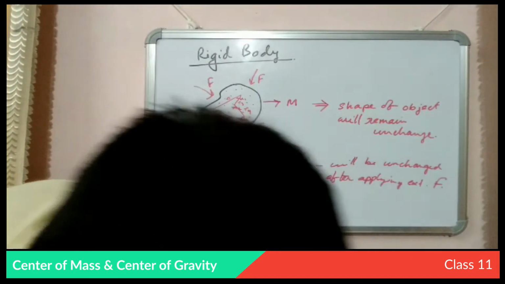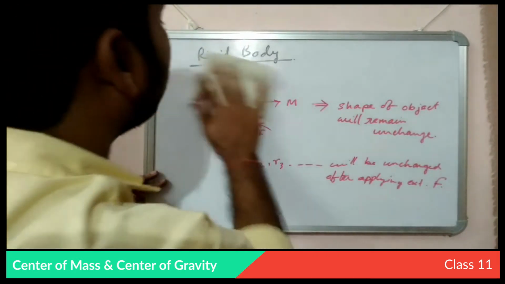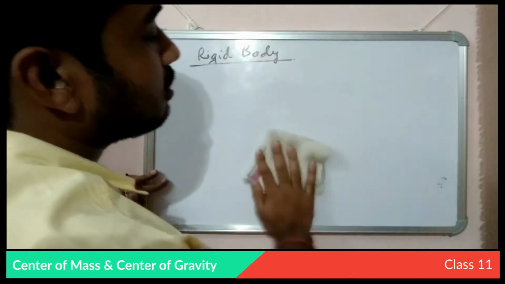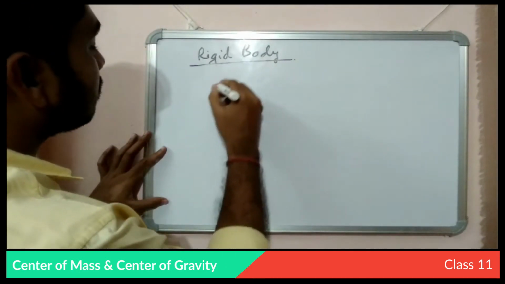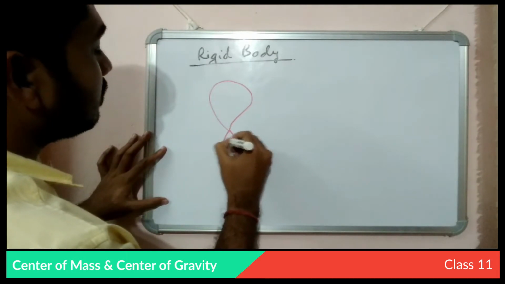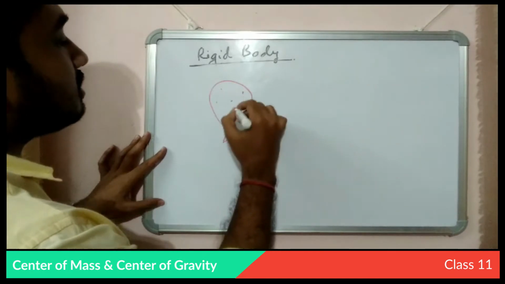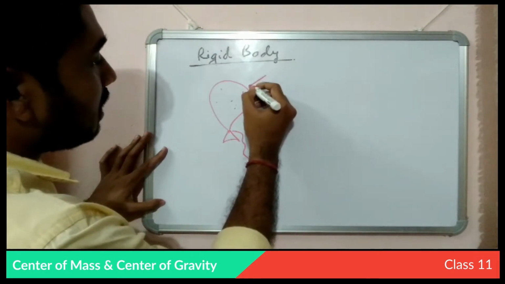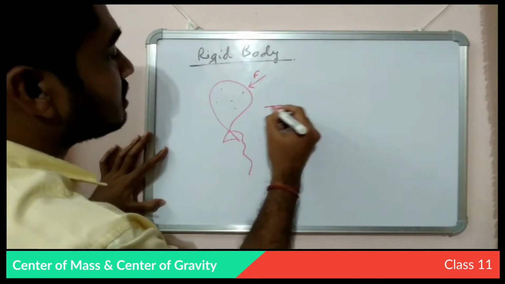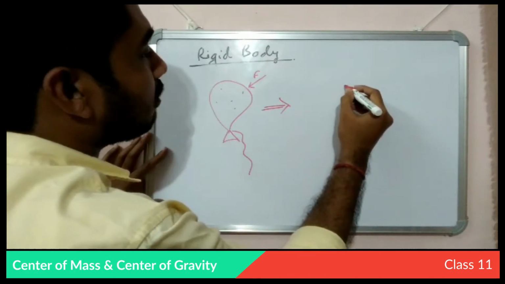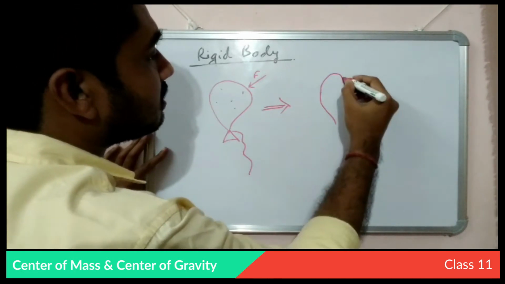So you can ask, then what is a non-rigid body? Now if we take a balloon, this is a balloon, filled with air particles, and now if we apply a force here, the shape of the balloon will be deformed like this. I am trying to draw it.